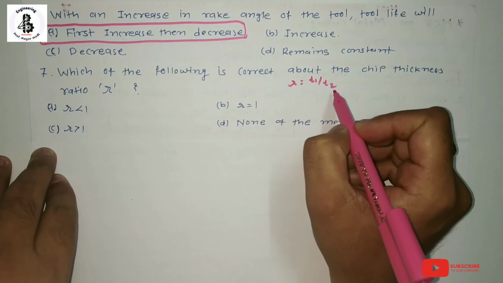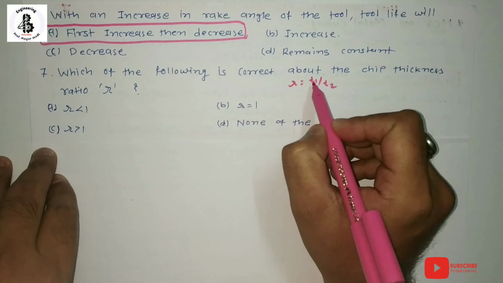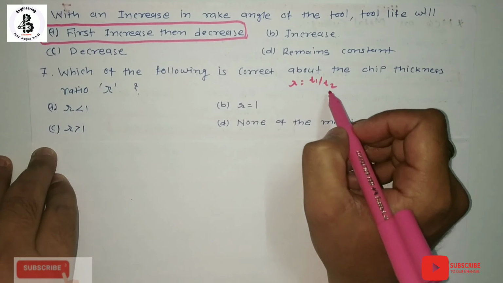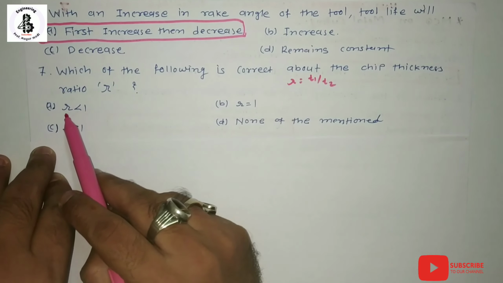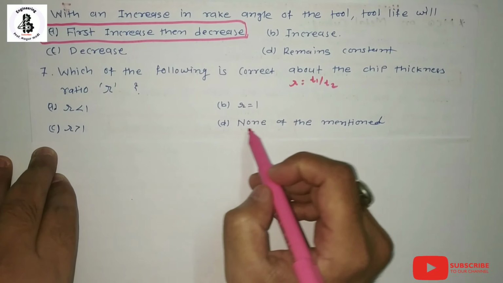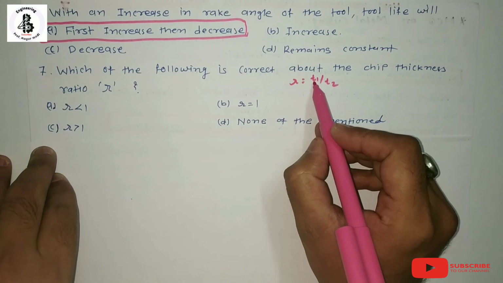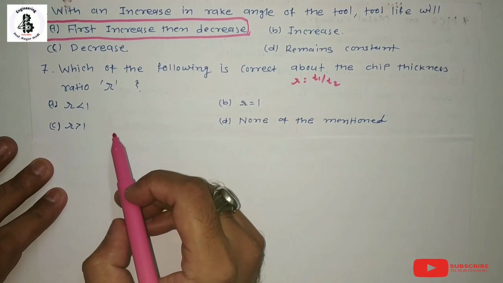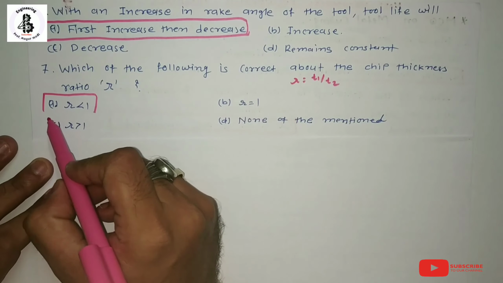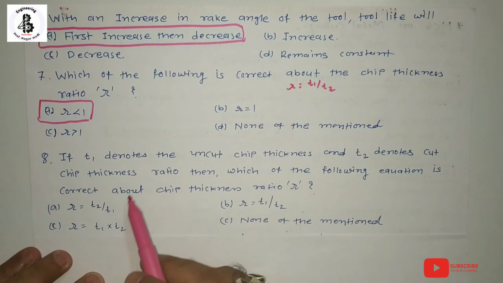So basically the uncut chip thickness will be more than the cut chip thickness. So according to that relation, R will always be less than 1. So let us see the options. A, R is less than 1, B, R is equal to 1, C, R is greater than 1, and none of the mentioned. So according to that, T1 is always more than T2. So option A, R is less than 1, will be the right answer for the correct relation of the chip thickness ratio. Now next question.